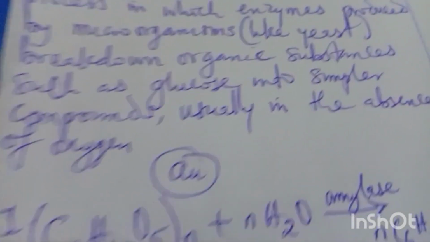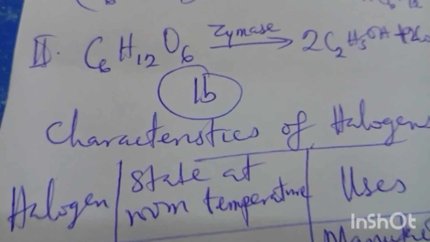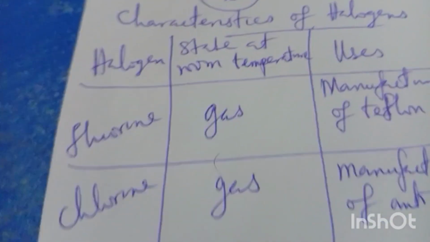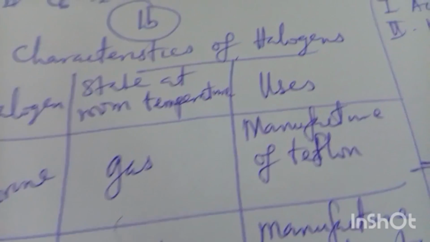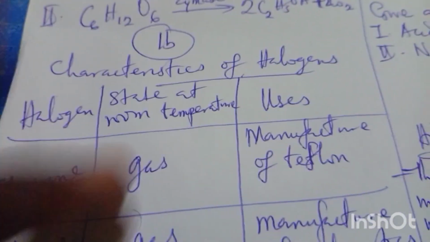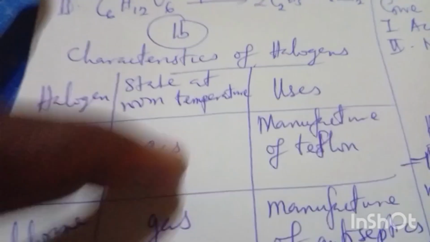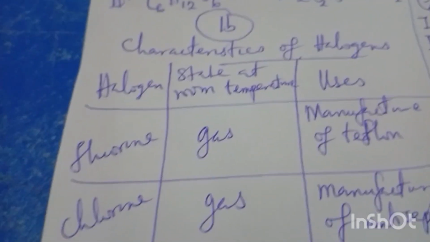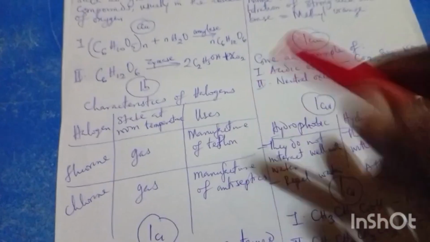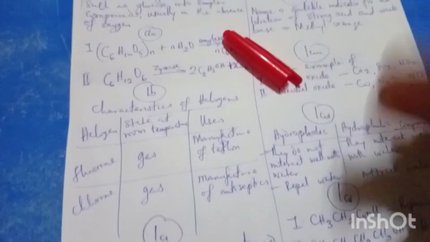I move to 1B. The 1B is talking about the characteristics of halogens, and here we mention two halogens, fluorine and chlorine. They ask for their state of matter at room temperature. Before that, there is a blank for you to fill in. This blank is for you to fill. Maybe I should use my red pen to let you know that it is a line, a space for you to fill.